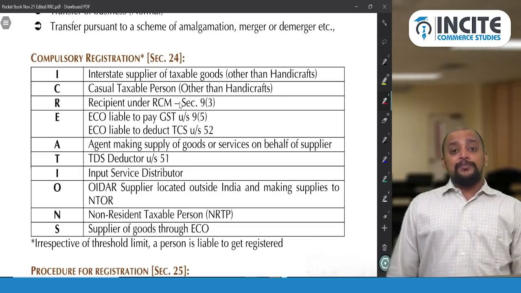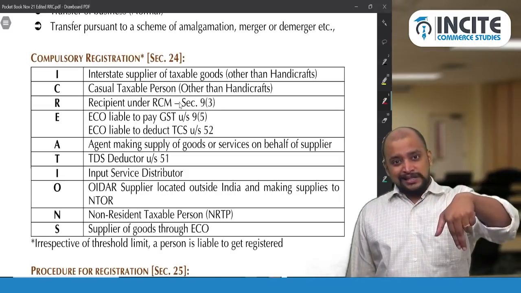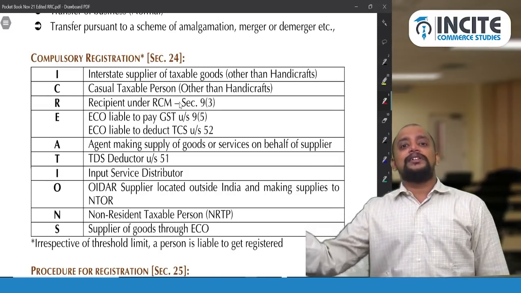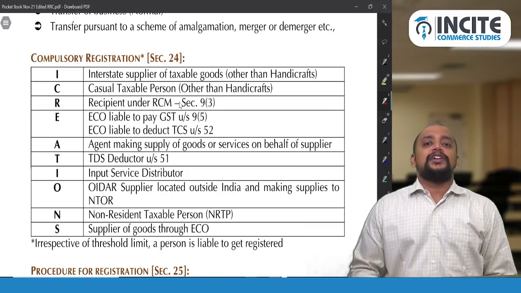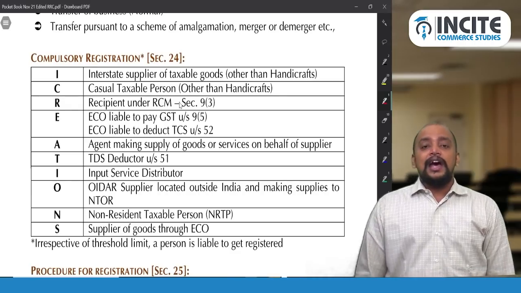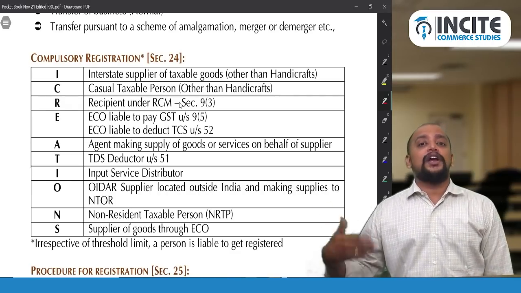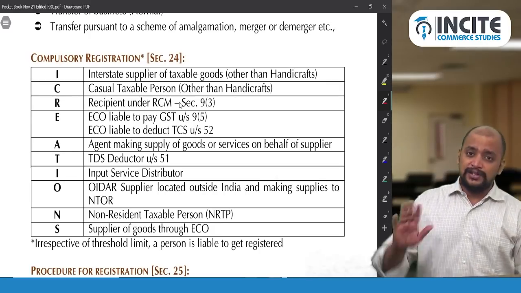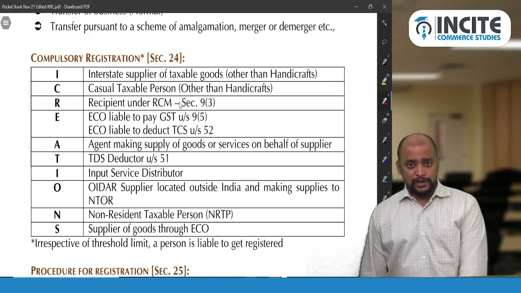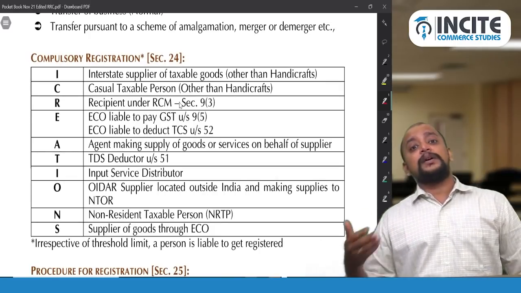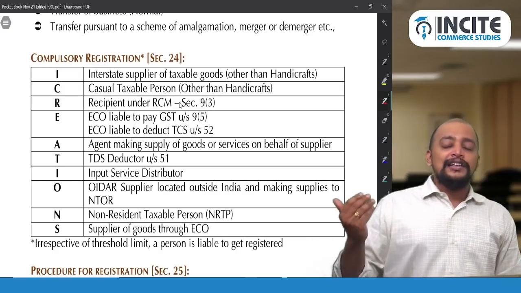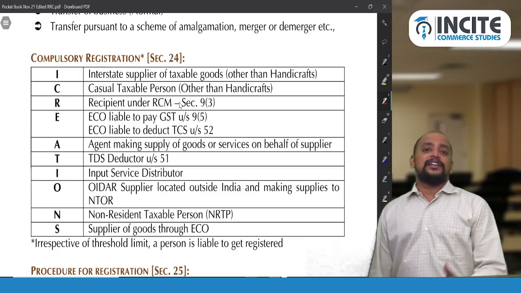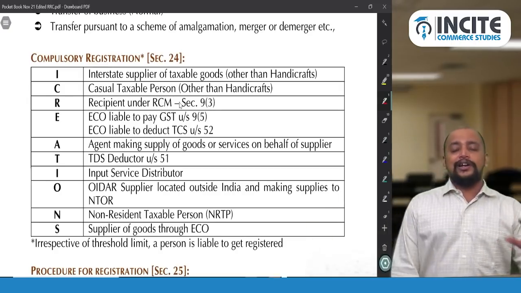And if I am making taxable supplies within the state and exempted supplies outside the state, then I am not required to compulsorily register. If I am making taxable supply of services interstate, I am not compulsorily required to register. I will register only when my aggregate turnover exceeds the threshold limit. If I am making taxable supply of handicrafts interstate, then also I will register as and when aggregate turnover exceeds the threshold limit. I will not register now.